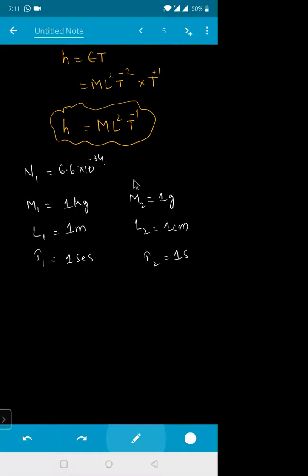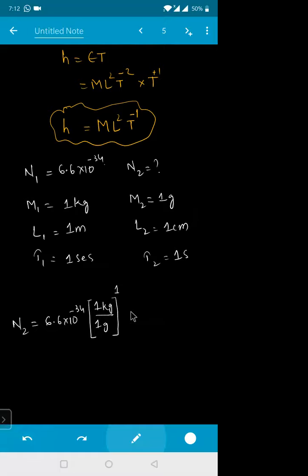Is it clear? So I know the value of n1. I don't know the value of n2. I know the values of m1 and m2. So can I use that formula directly? n2 is equal to your n1 value, 6.6 into 10 to the power of -34, times m1 by m2. That is nothing but your 1 kg divided by your 1 gram to the power of what is the dimension of the power here? 1 only. Then dimensions of length.